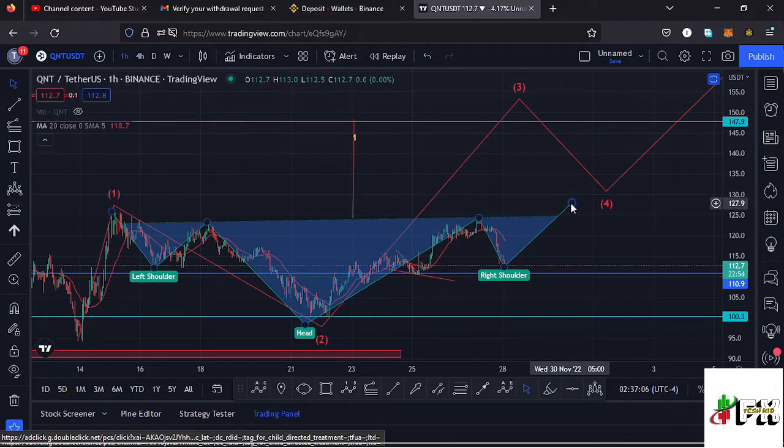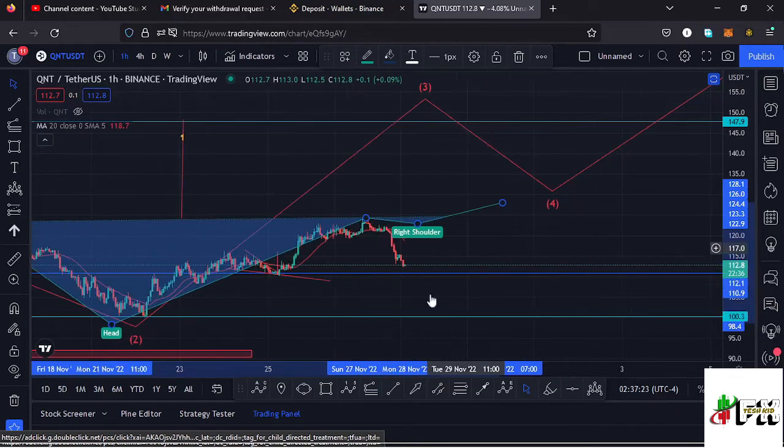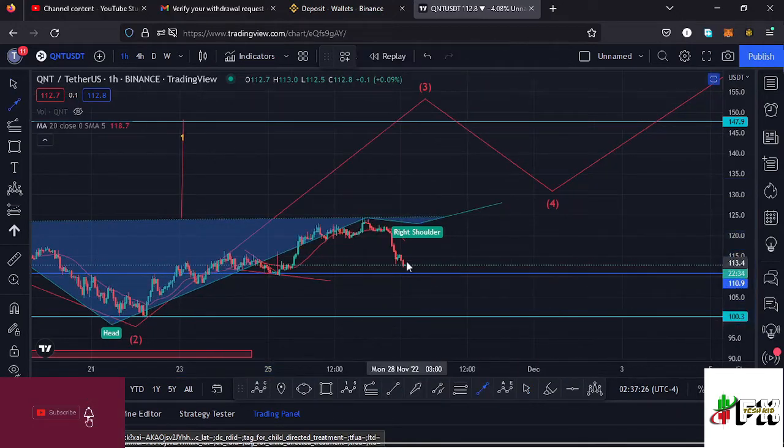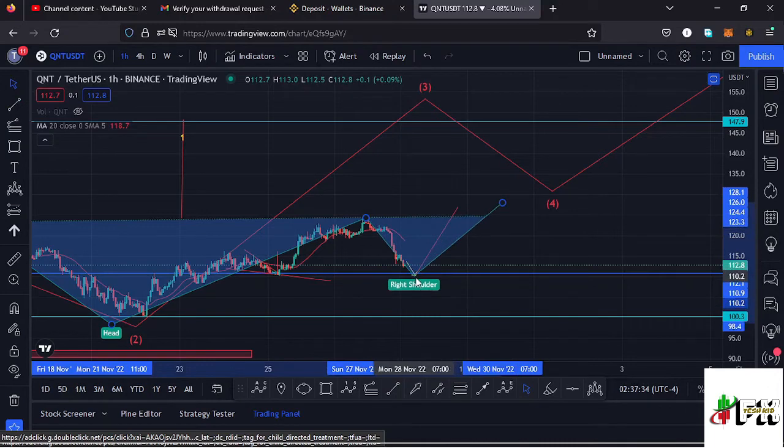But on the short-term scenarios, to complete the formation of these right shoulder, there are chances that Quant might get back to around the $112.7 mark, which is a key area of support. And in case we get to that key area of support, then I will expect us to find support over there and see a very nice bounce to the upper side. And in that movement, that is what will be completing the formation of this right shoulder.